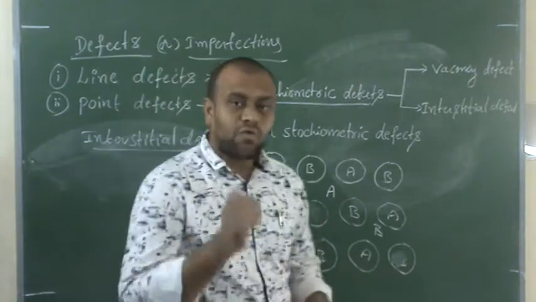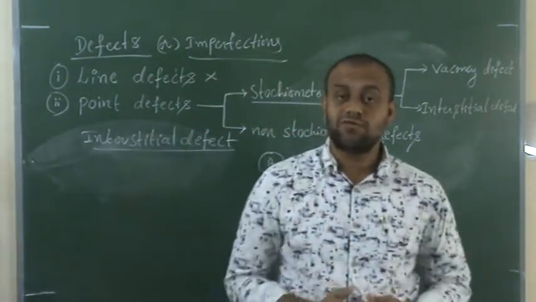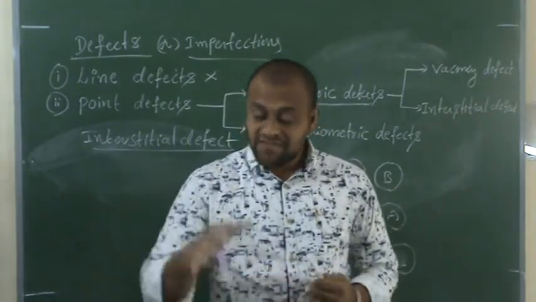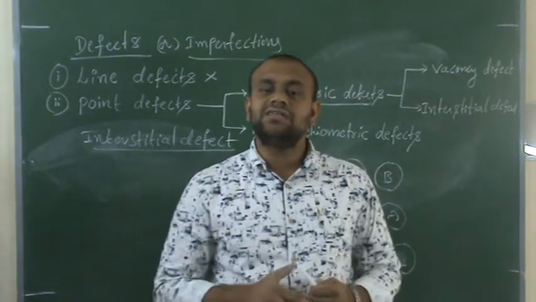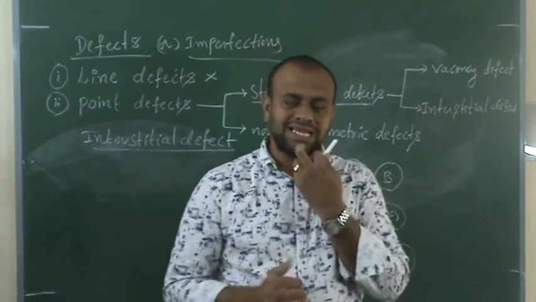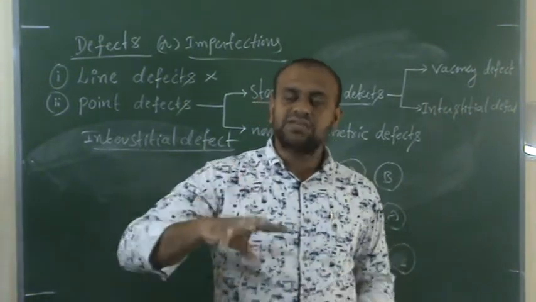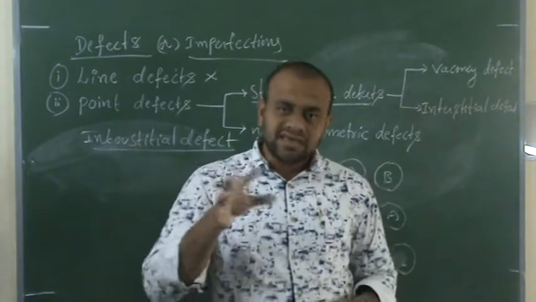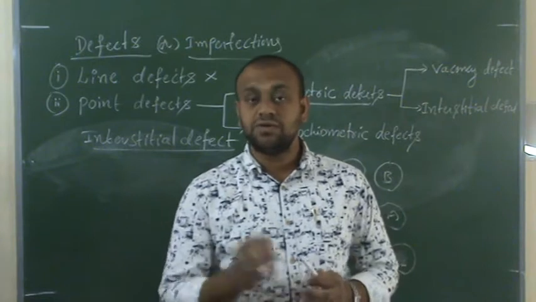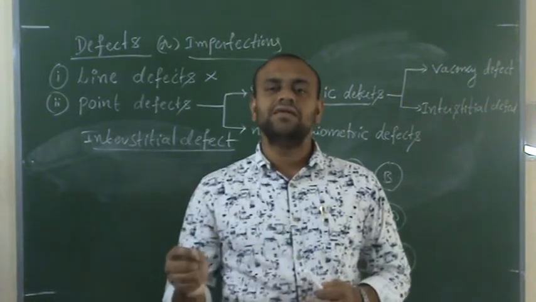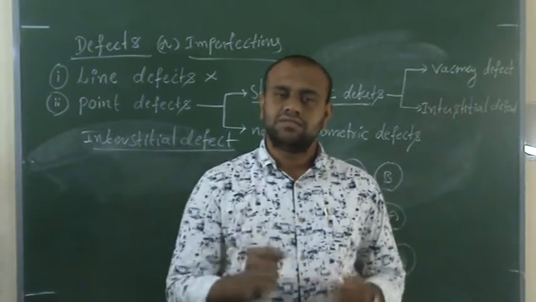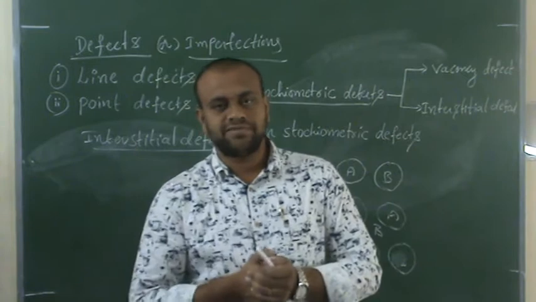Okay. First of all, why does this defect happen? If pressure is applied or temperature is changed, then defects happen. For a crystal, due to a change in temperature and pressure or any other disturbances, defects will happen.